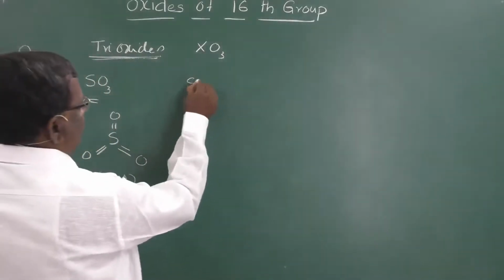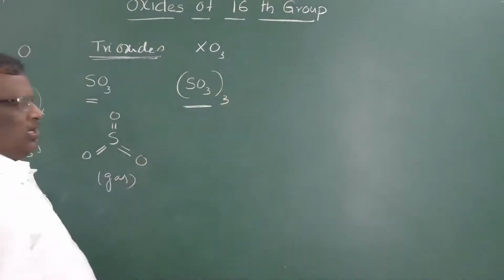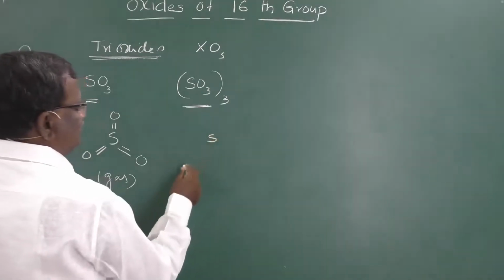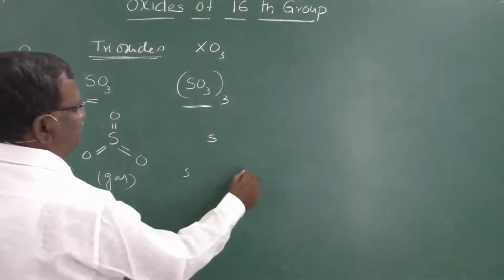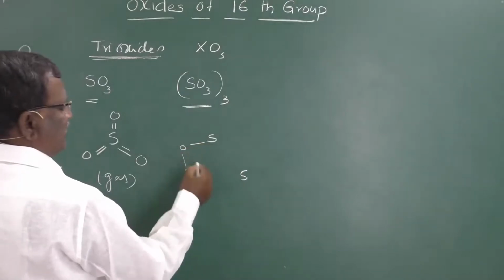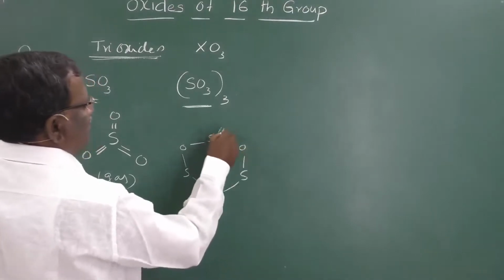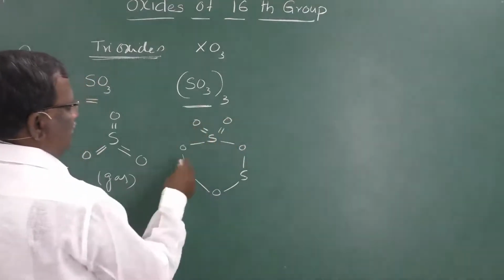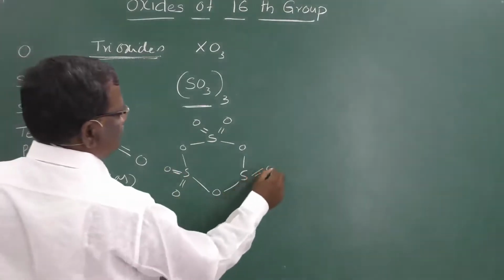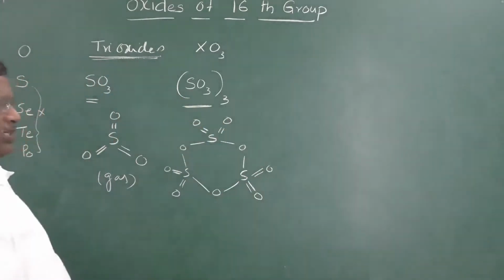So, trimer means SO3 thrice. This is one of the solid forms. Here you will have 3 sulfur atoms like this. Each sulfur atom is connected with oxygen like this, and on each sulfur we have 2 double bonded oxygens. This is the structure of SO3 thrice, or a trimer.